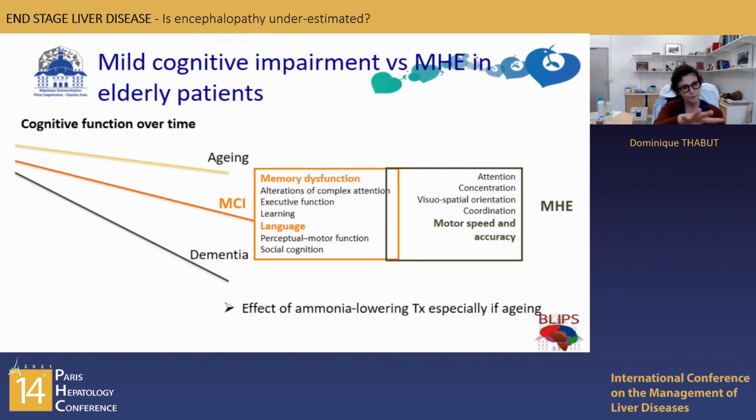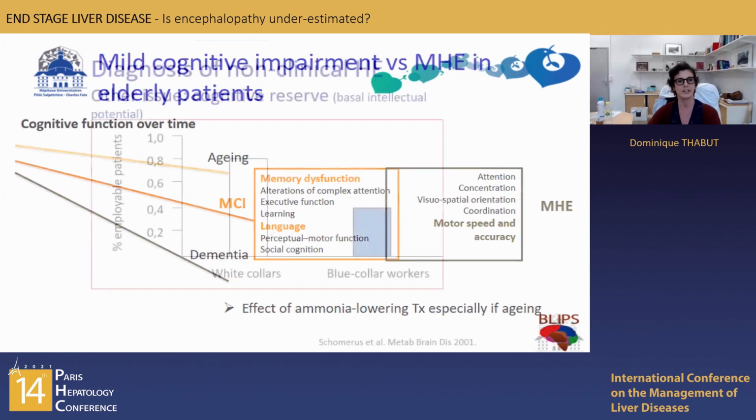Here you have the cognitive functions on this slide that are altered in MCI on the left and MHE on the right. You can see that some of them are the same, some of them are not, especially language and memory dysfunction in MCI, and motor speed and accuracy in MHE, if you know these things and you have time to see this, and there is always a matter of time. Here, what you can use, because sometimes you think it's MCI and it's MHE, is to try ammonia-lowering therapies, especially in aging, because if this works, you will say, well, it was minimal HE, and not aging and MCI. And this is a way to increase your diagnostic performance of minimal HE.